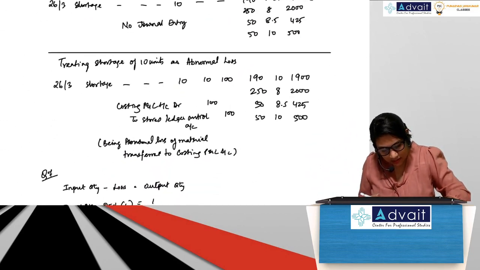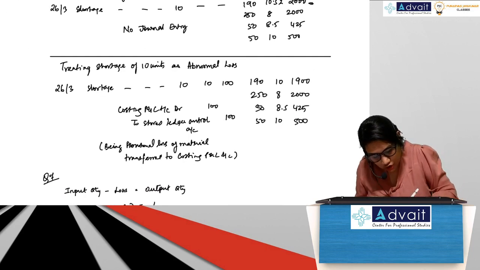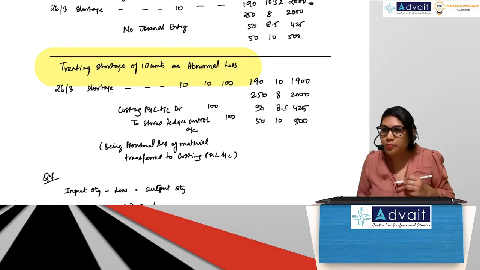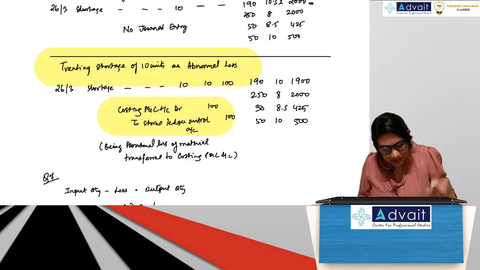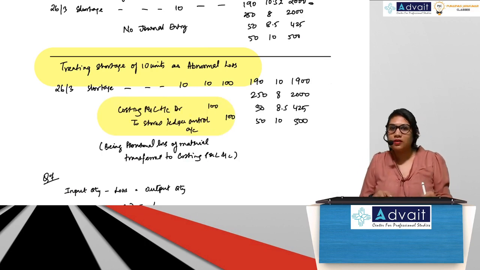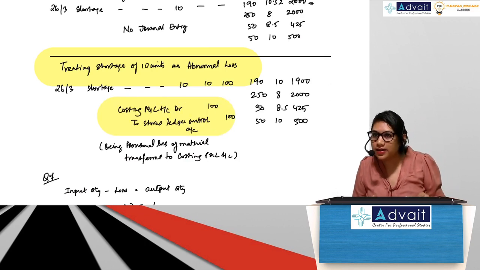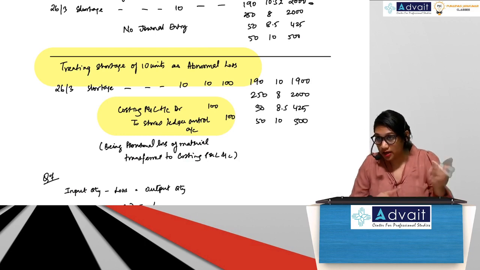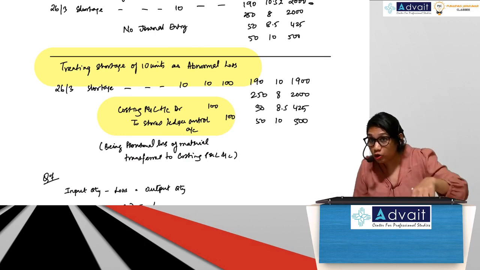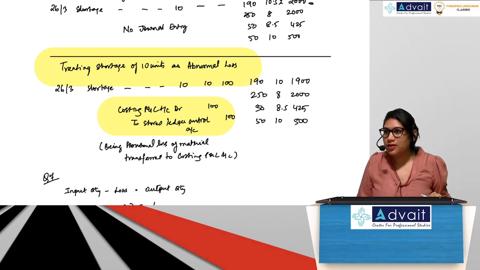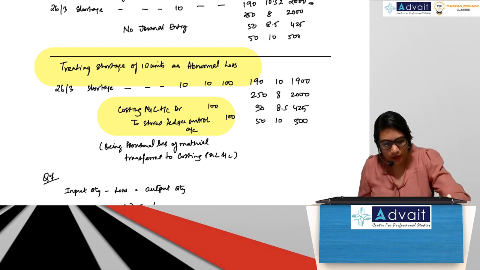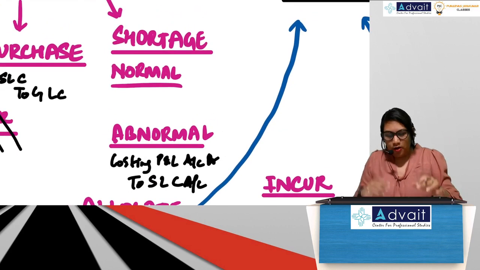See this treatment of shortage as abnormal loss. What entry did we pass? Correct. Now you understood this entry. The guys who didn't understand, what did I tell you? I'll bring you back to this entry. Okay. Now if shortage is normal.